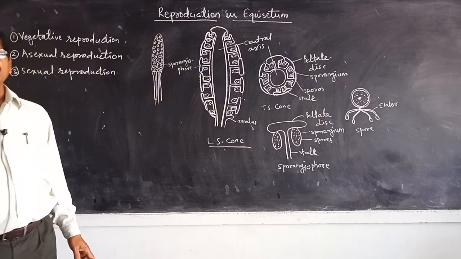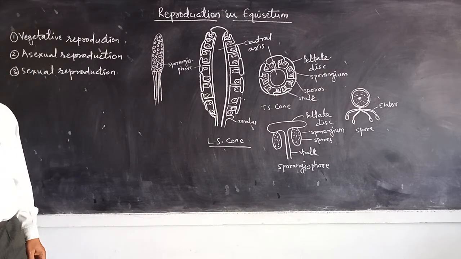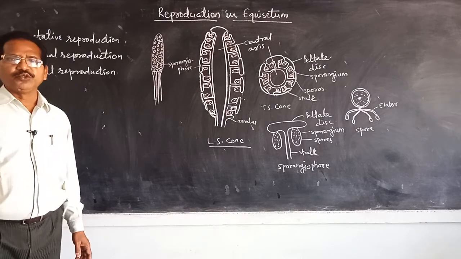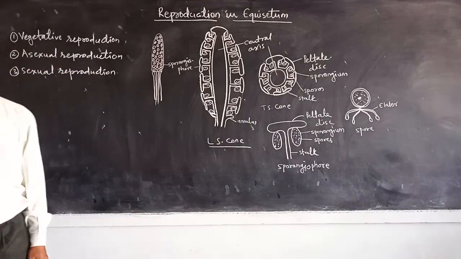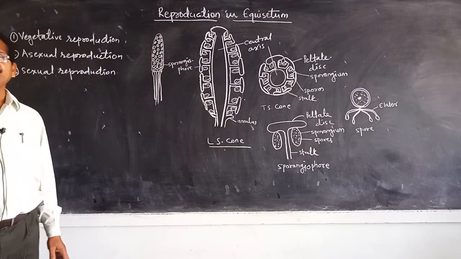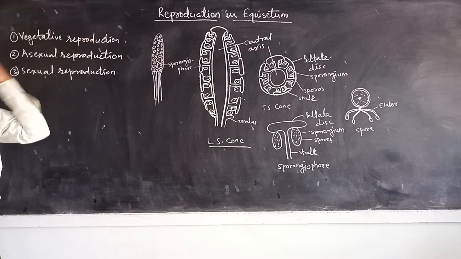They contain a large amount of food material and are formed in the unfavorable period, and on approach of the favorable period these tubers get separated from the parent plant under the soil, and these may develop into a new equisetum